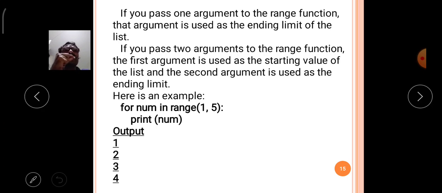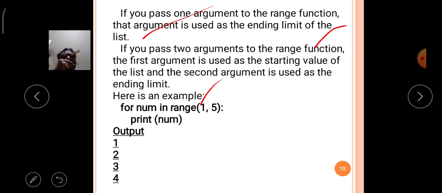If you pass one argument to the range function, the argument is used as the ending limit of the list. If you pass 2 arguments, the first argument is used as the starting value and the second value is taken as the ending limit. So like that, the range function will work.